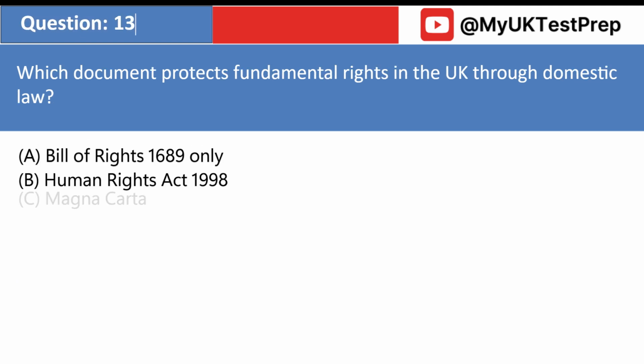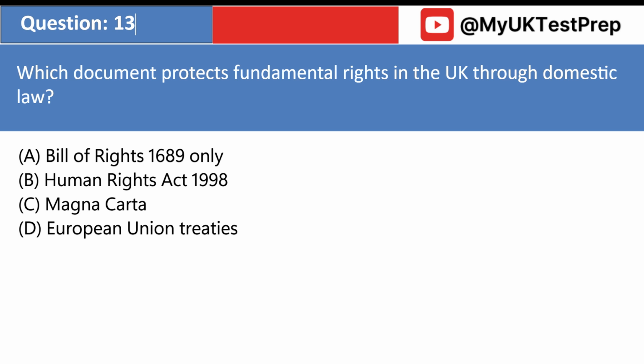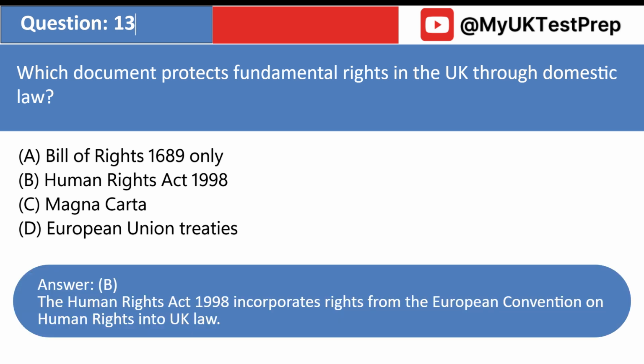Which document protects fundamental rights in the UK through domestic law? A. Bill of Rights 1689 only. B. Human Rights Act 1998. C. Magna Carta. D. European Union treaties. Answer: B. The Human Rights Act 1998 incorporates rights from the European Convention on Human Rights into UK law.